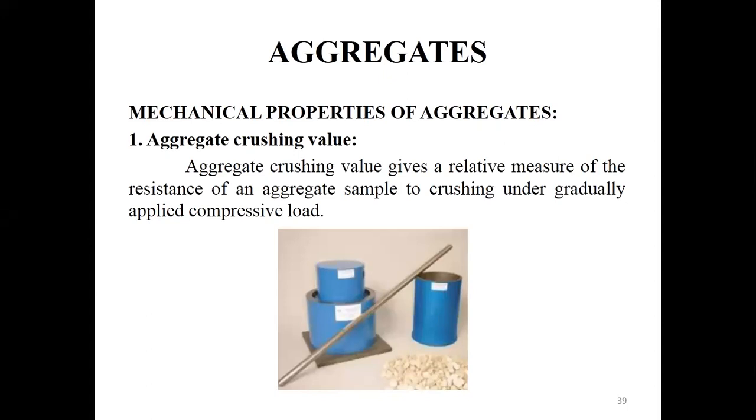First, we should discuss what the strength of the aggregate is. The strength of the aggregate is influenced not only by the origin of the aggregate. We know some kinds of rocks exhibit very good strength, but we can't conclude that the aggregate obtained from that rock will offer very good strength in the concrete, because if the strength of the paste or the bond between the paste and the aggregate is low, the concrete will be of very poor quality, however strong the rock or the aggregate may be.